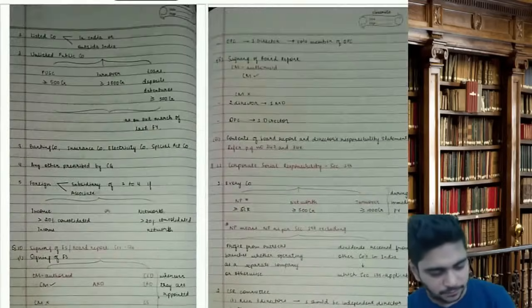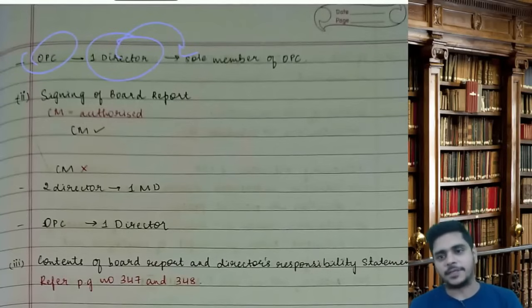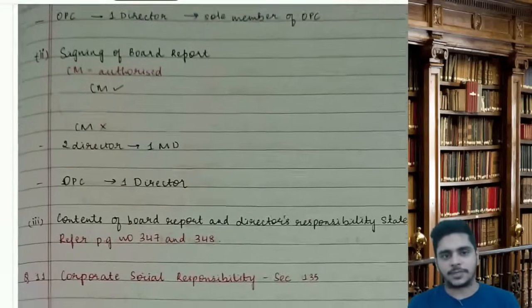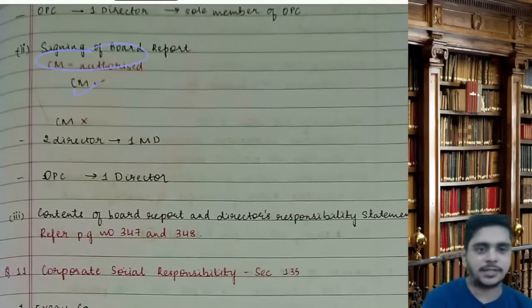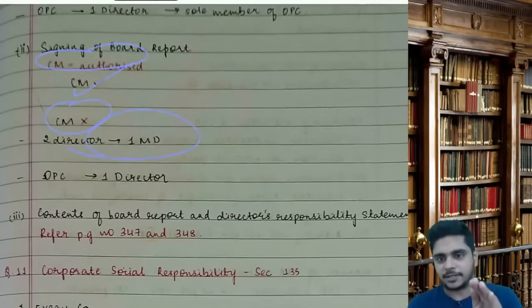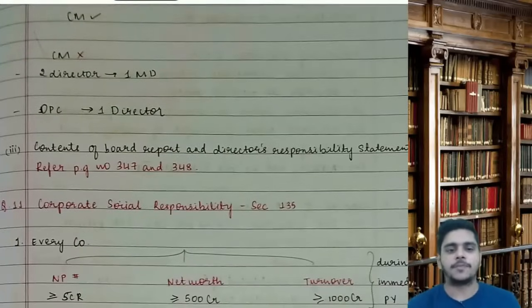In case of OPC, it should be signed by 1 director who is a sole member of OPC. Then, signing of board report. If chairman is authorized, then chairman. If chairman is not authorized, then 2 directors out of which 1 should be MD. That was for the FS signing. This is for the board report signing. In case of OPC, only 1 director will sign it.